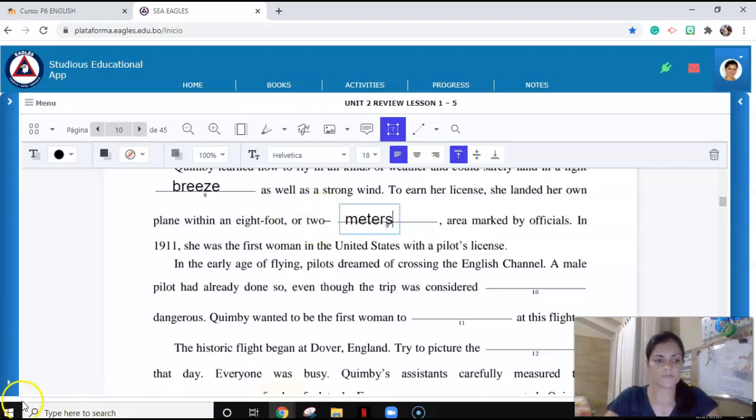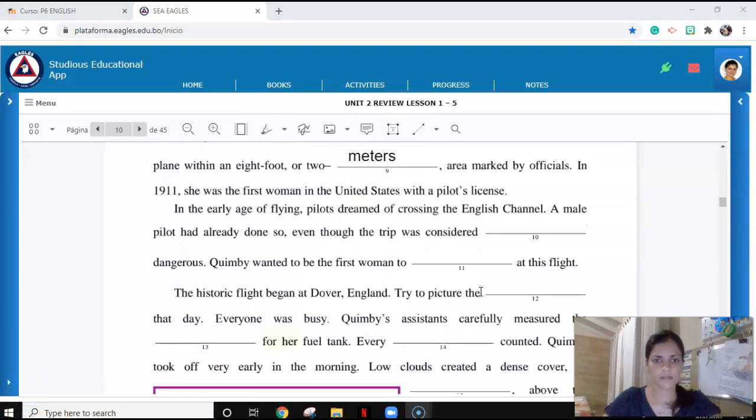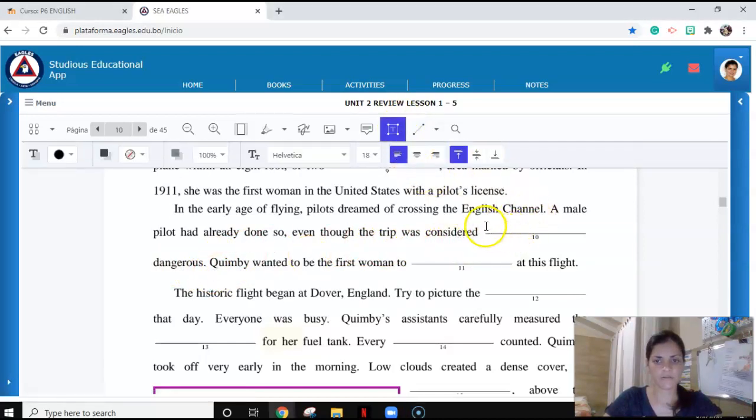So let's move on to number 10. In the early age of flying, pilots dreamed of crossing the English Channel. A male pilot had already done so, even though the trip was considered dangerous. So let's have a look here if we can find some context clues.